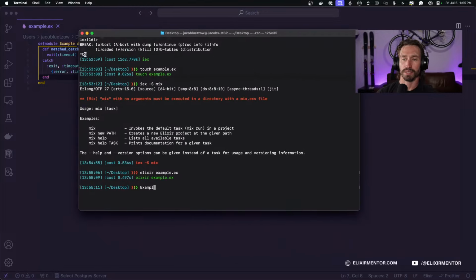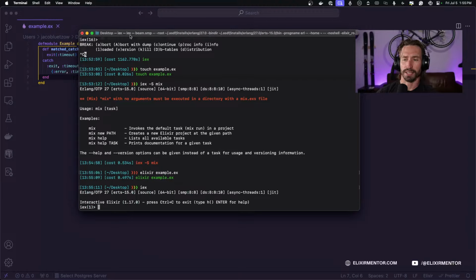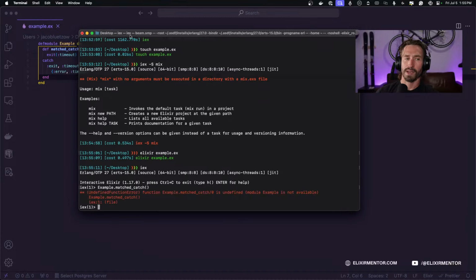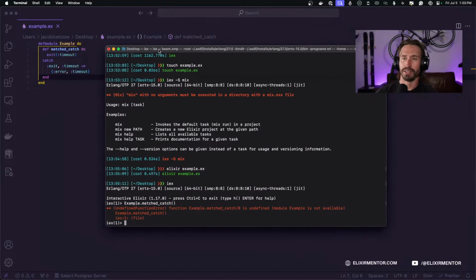No, this isn't going to work. Maybe I just open up the IEx shell here. And then can I do example.matched_catch? I'm blanking so hard right now.